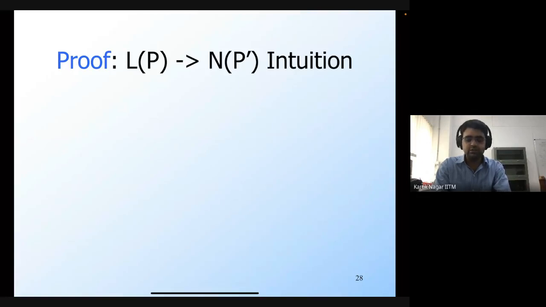So how can I construct this P prime so that it will accept only those strings which P accepts through the final state, but it will accept them through an empty stack? When the string is accepted, the stack is guaranteed to be empty. So, any suggestions for how we can construct this P prime?